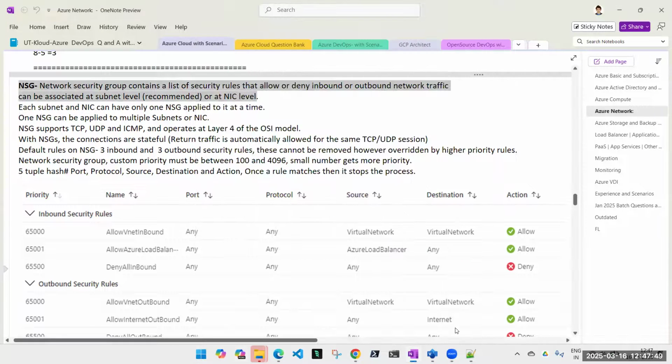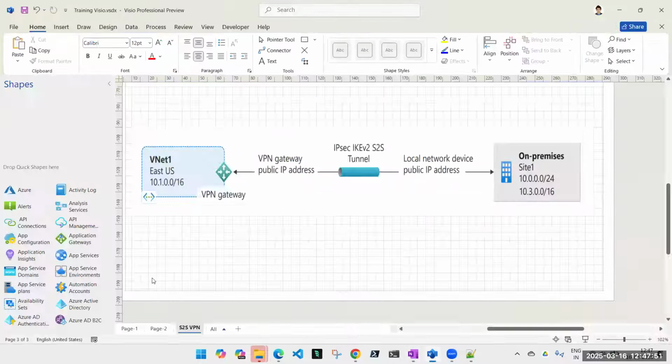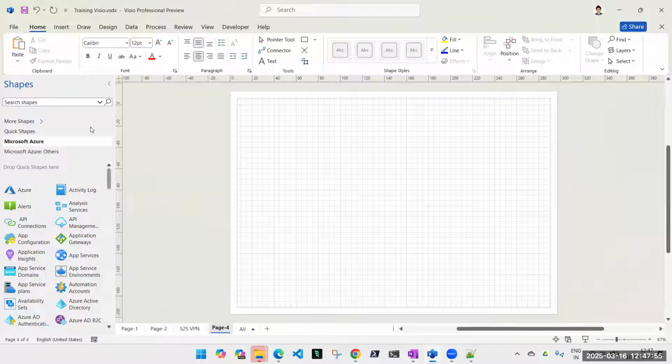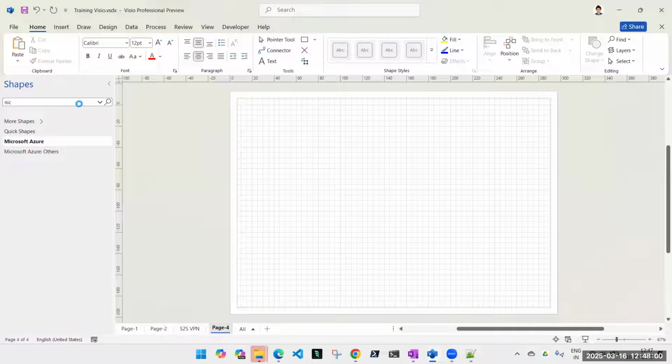Don't get confused, guys. Here we are going to see some diagrams. Let me open a page and maybe it will help you. If not, we'll use Paint. So this is your NIC.